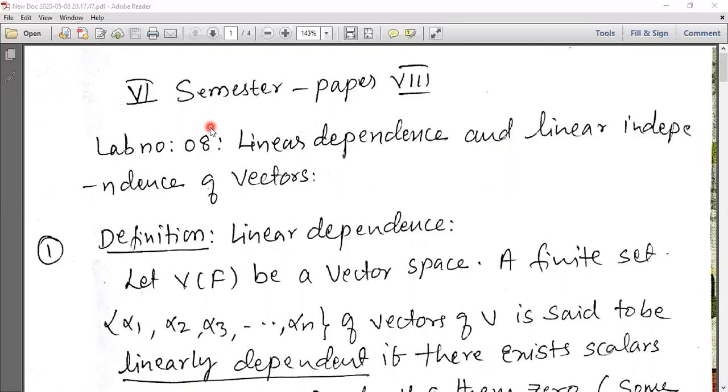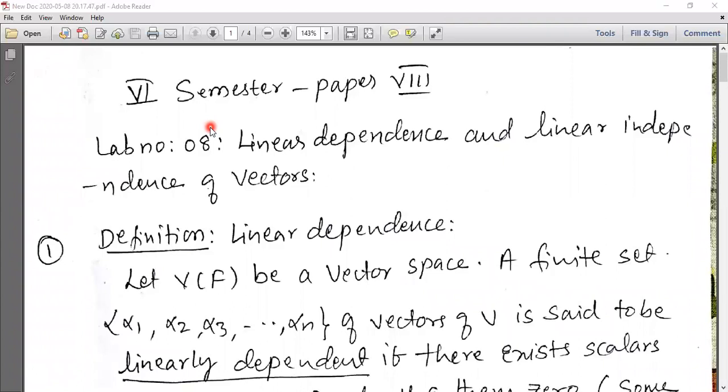Today is lab number 8. The topic of the lab is linear dependence and linear independence of vectors. This topic belongs to 6th semester, paper 8.